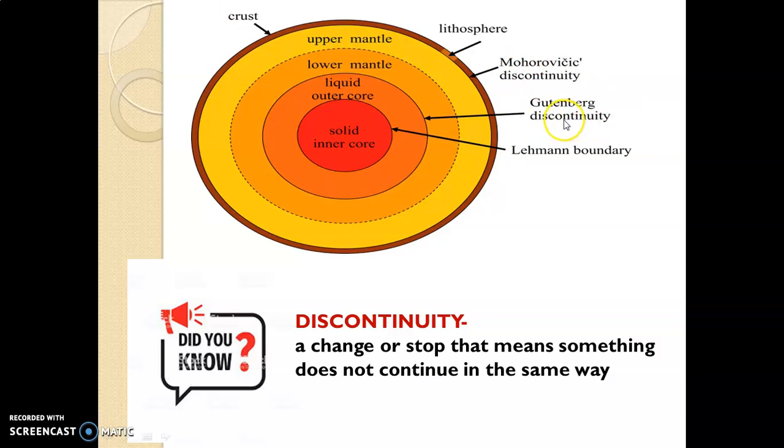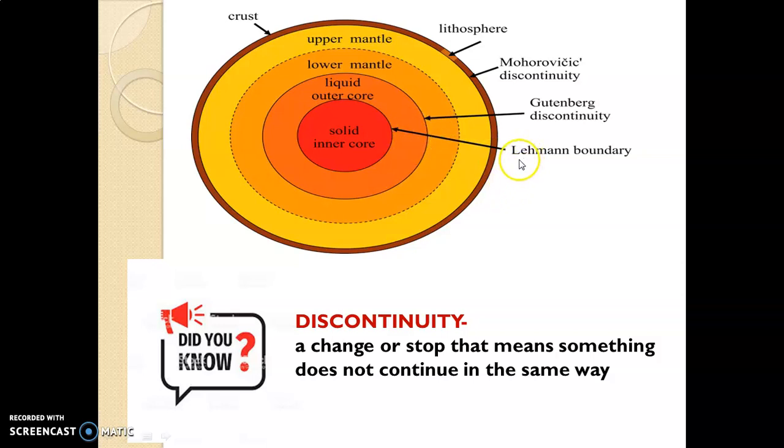Gutenberg discontinuity, this boundary separates mantle and core. If we see, the chemical composition of mantle and core is totally different. And who discovered Gutenberg discontinuity? Yes, Beno Gutenberg, a famous scientist, discovered this boundary between mantle and core.